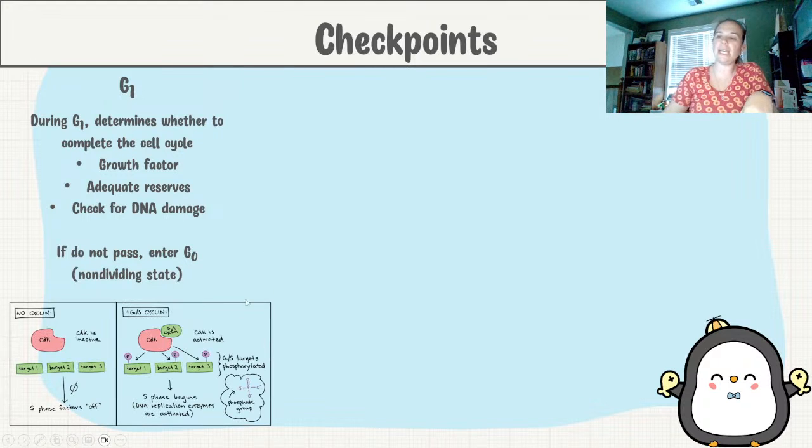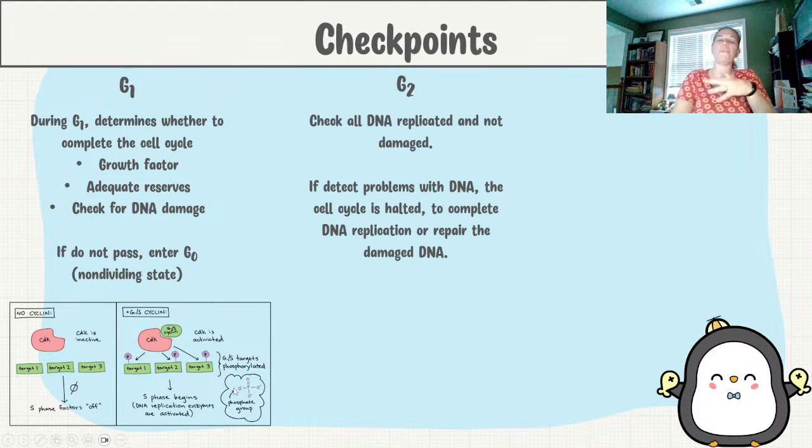Okay, so here you can see it. We're going to see that there is a certain type of cyclin in there that's going to bind, and if it's activated, then we're going to move past the G1 and we'll go into that S phase if it has the phosphorylation of these certain genes. Now again, we need to have that signal bind to our cyclin-dependent kinase to allow us to move into that phase. Okay. So our G2 checkpoint is making sure that we have replicated all the DNA. So if you remember, we go G1, S, and then G2.